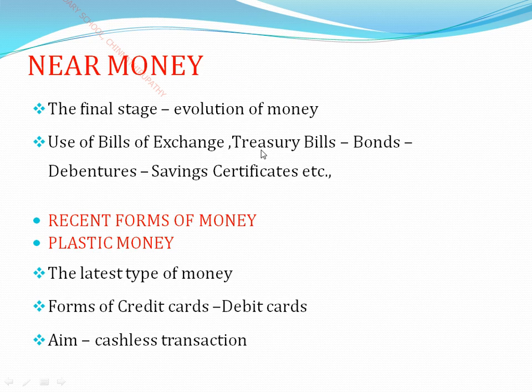So I am going to give here the meaning of the treasury bill. Treasury bill means a short dated UK, United Kingdom, or United States government security yielding no interest but issued at a discount on its redemption price. That is known as what? Treasury bill. And what is the meaning of bonds? Bonds, in finance, means a bond is an investment instrument of indebtedness of the bond issuer to the holder.